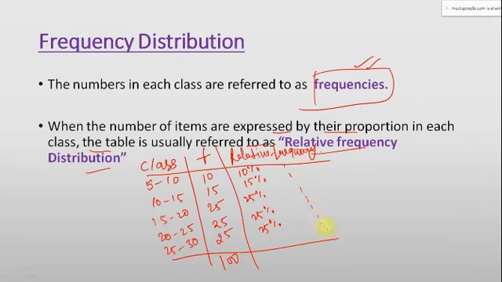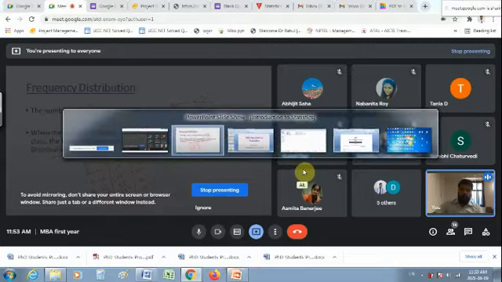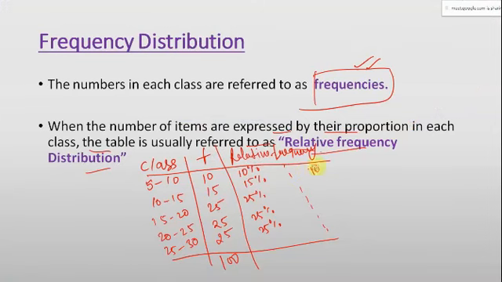So what I have done, someone has unmuted, so please mute yourself. So its frequency divided by total frequency into 100. That is how I have got a 10%. Similarly, 15 divided by 100 into 100, so I have got it as 15%. So this is how I have got each proportion. Is it clear?